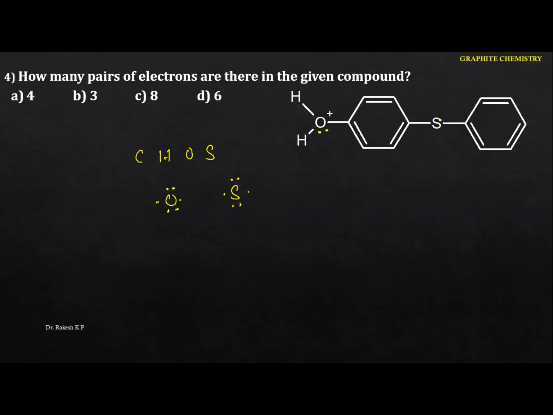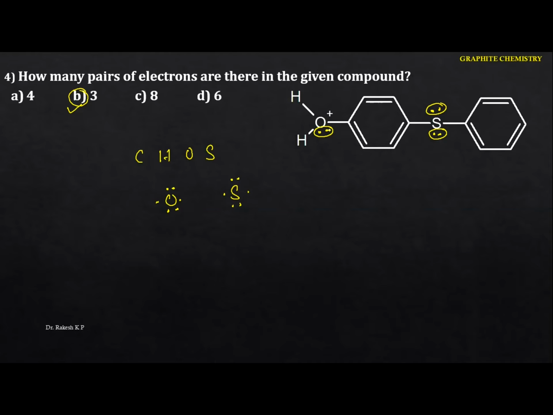Come to this one here. So here we are engaging the 2 lone pairs and the 2 bond pairs. These 2 bond pairs are bonded towards the benzene ring here. The remaining is the 2 lone pairs. So these lone pairs will be present on the sulfur, and here out of the 2, 1 is present. The total number of pairs will be 3. Now we have to identify, because both belong to group 16 elements, they contain 2 lone pairs and 2 bond pairs.